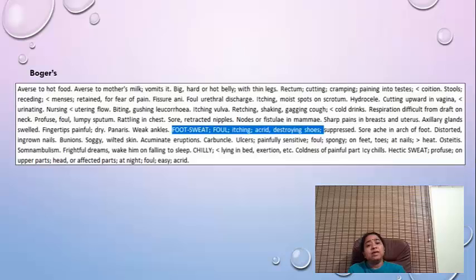Later on, when I inquired about her feeling about the sweat and other things, she told me that she was very much worried because her legs get very dirty, as they are always wet. When she goes around she always has to wear a shoe, and if she wears a shoe it smells a lot after some time, and if she wears a chappal her foot looks dirty. She always had a feeling of what people will think about her, what opinion they will form of her, what will be her image in front of others, and the whole drug picture of Silicea came up when I tried to explore this.